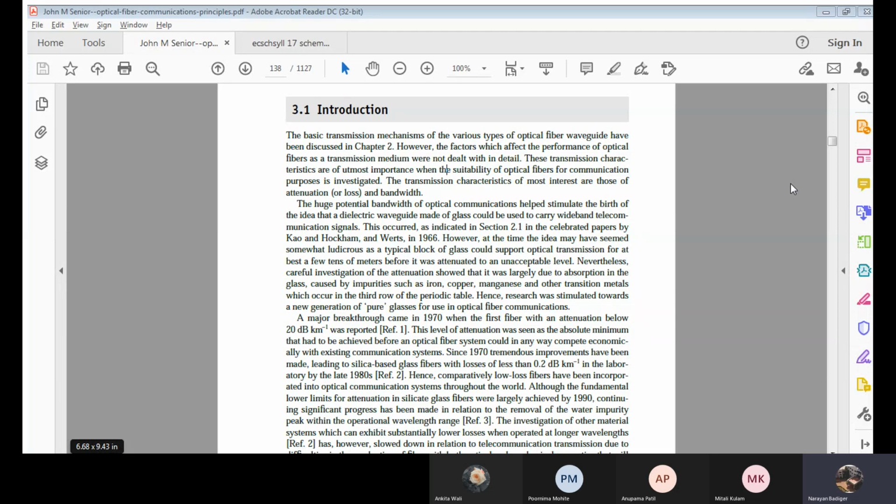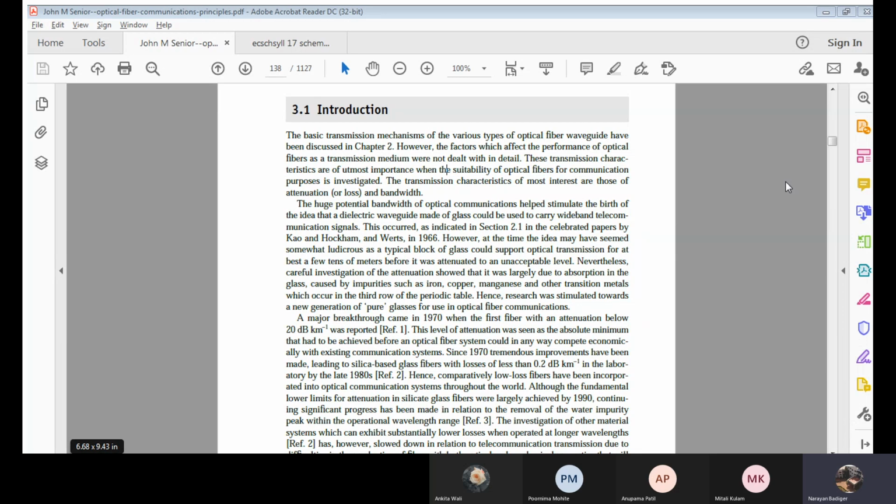Now we should minimize it, it should be in the order of less than 0.2 decibels per kilometer. Decibels per kilometer means there is some magnitude, for example 0.2, it should be near to zero. Practically, it is not at all possible to have zero. There will be some amount of attenuation loss. Correct?